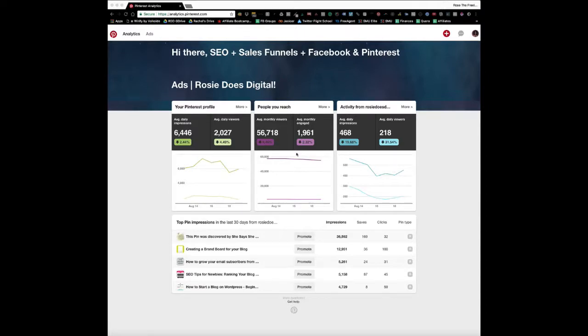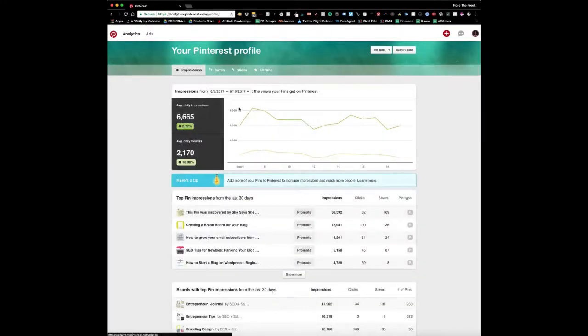So what I'm going to do, I'm going to go from the first section here, which is your Pinterest profile. So this gives you an indication of the type of people that are interacting with your profile. So this is the average daily impressions. So this is the average amount of people that are viewing pins from my profile per day. It doesn't necessarily mean that these are people that have actually engaged with my pins.